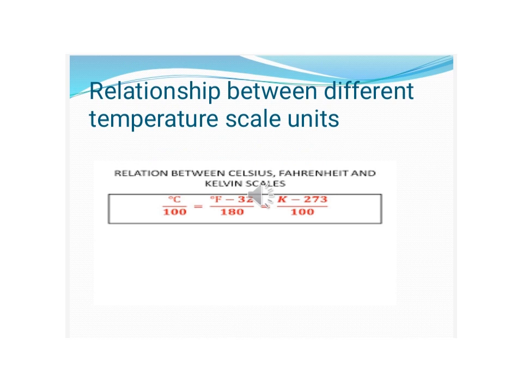Relationship between different temperature scale units. Here, the relationship between the Celsius, Fahrenheit and Kelvin scales. Here C represents the temperature in Celsius, F represents the temperature in degrees Fahrenheit, and K we only say K, we don't use degree. 273 is the freezing point. In detail we will discuss in class when we meet again.